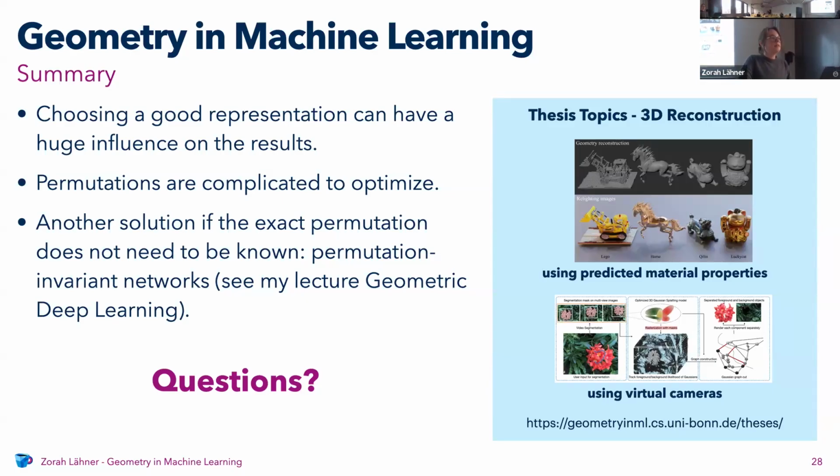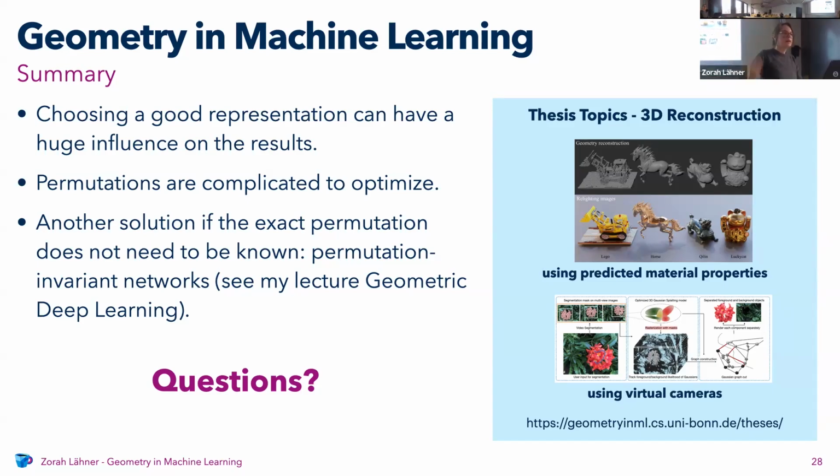And there's actually another solution that you can do. In many problems, you have an implicit dependency on the permutation. So you don't actually want to compute the whole permutation matrix, but you want to be independent of what your permutation is, for example, the ordering of your vertices. In that case, you can build permutation invariant networks.